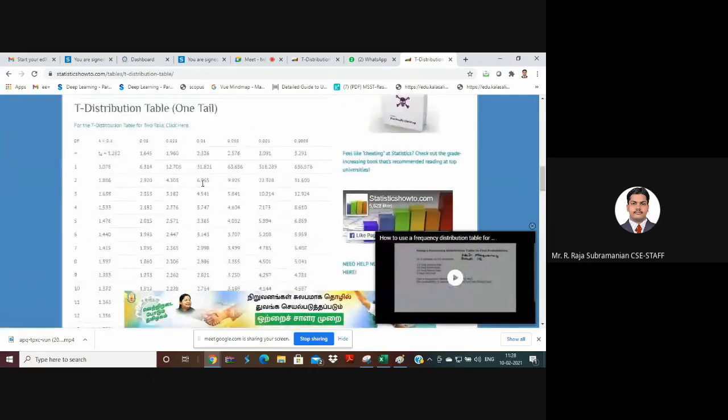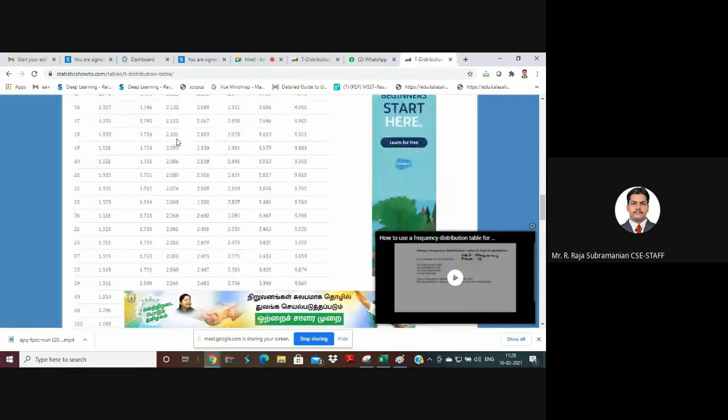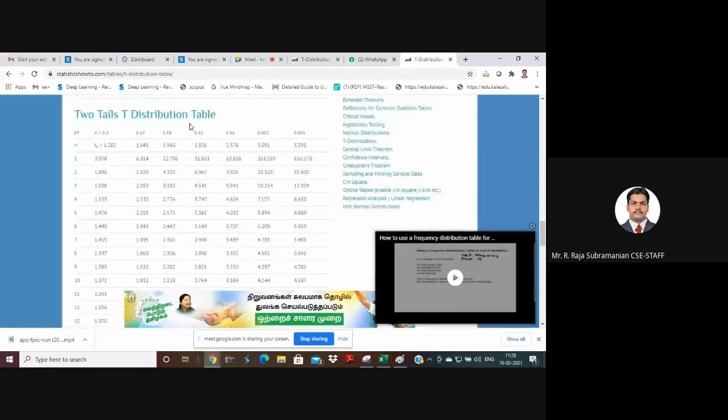This table is the one-tailed T distribution table and the other is for two-tailed. The two-tailed T distribution table is available here, and on it the degrees of freedom is on one side and the confidence interval is on the other side. Both things we have. Now we need to find the value where our thing actually falls.